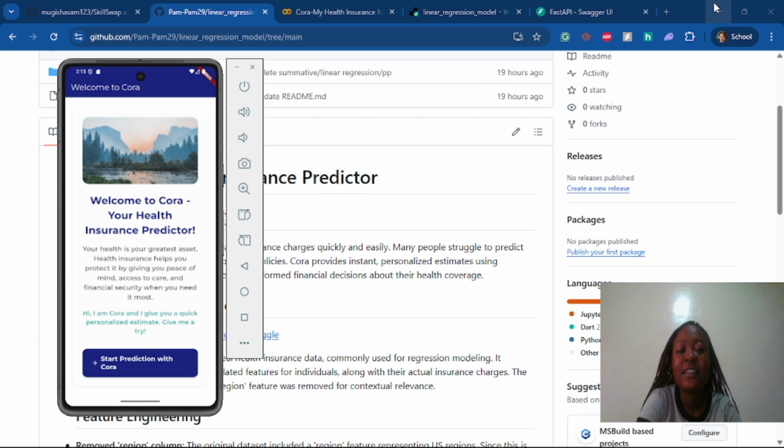Cora is an app that was built on a machine learning model. What Cora does is it helps you predict your annual insurance charges very easily, based on a few demographical and personal features of yours that you have to submit.